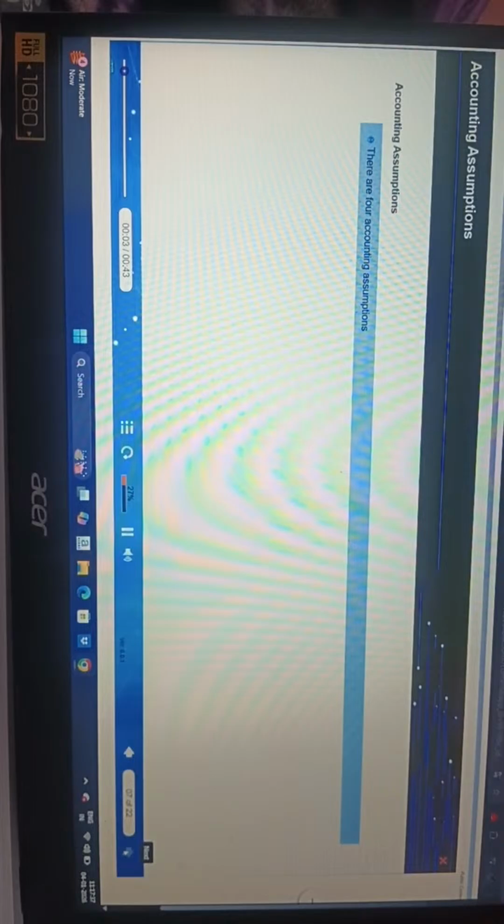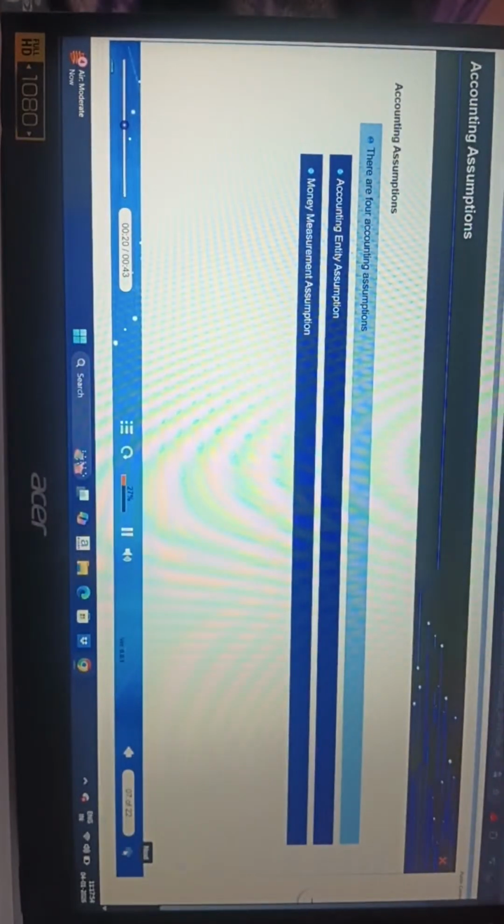Let us now understand accounting assumptions, which are the pillars to accounting results of the company. Business is an entity separate from the owners or creditors. By this logic, owner's capital is credit to the company. This is accounting entity assumption. Only financial transactions and events get recorded in accounting. This is money measurement assumption.